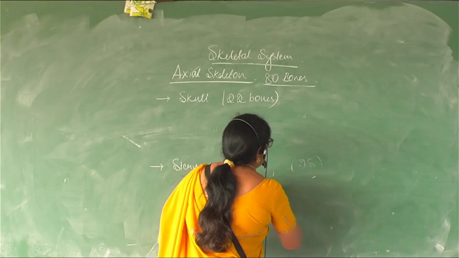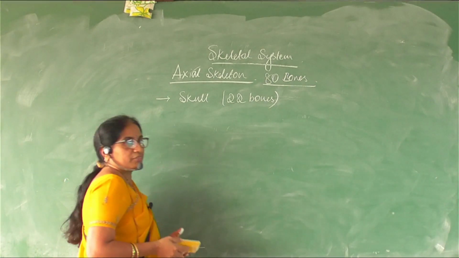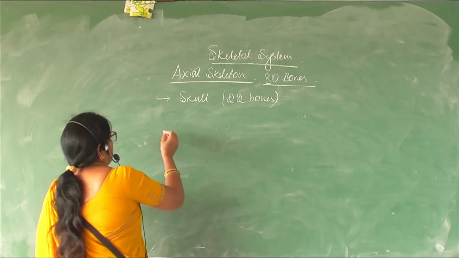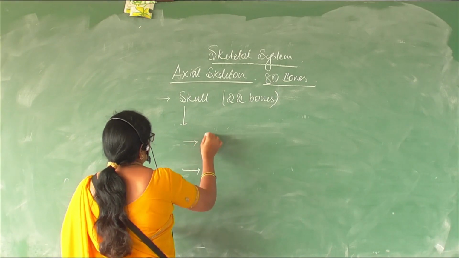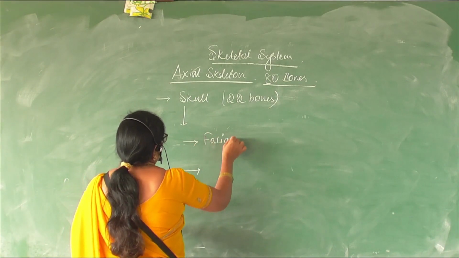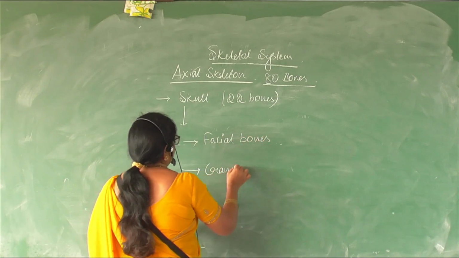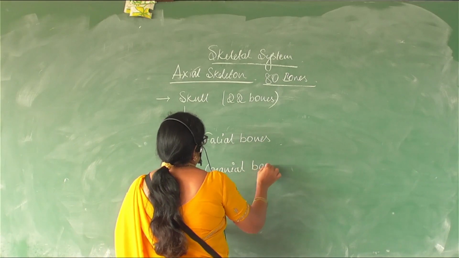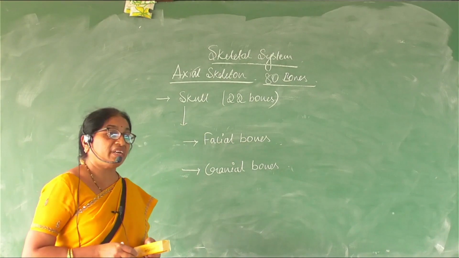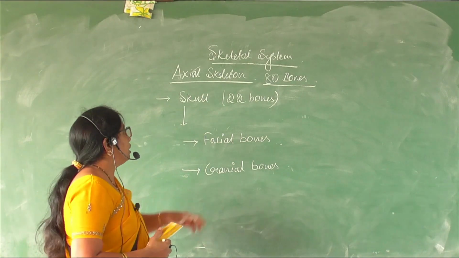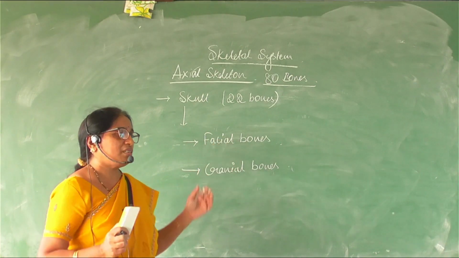Now coming to the skull. The bones of the skull have been divided once again into two types: the facial bones and the cranial bones. The skull is also called the brain box or the cranium because it protects the brain.